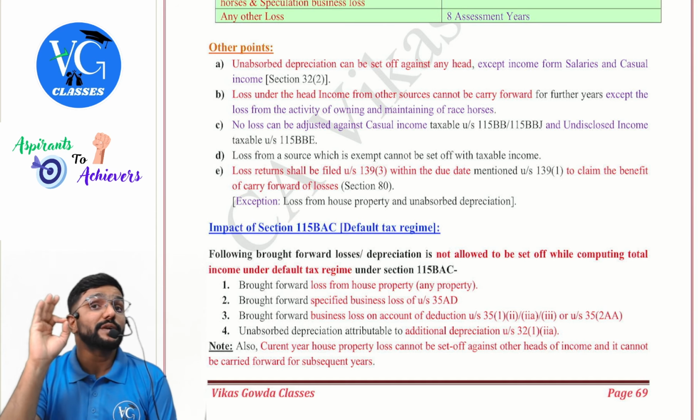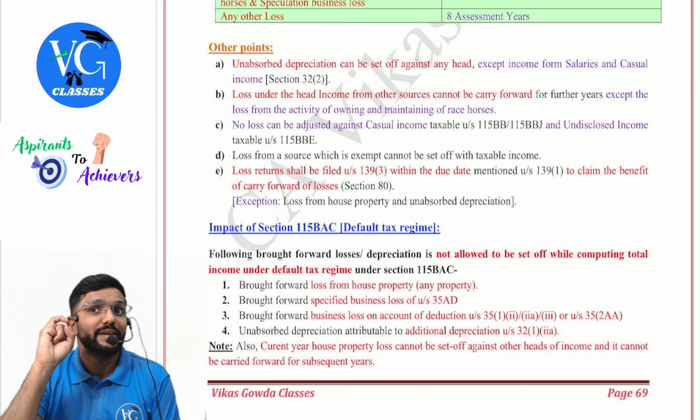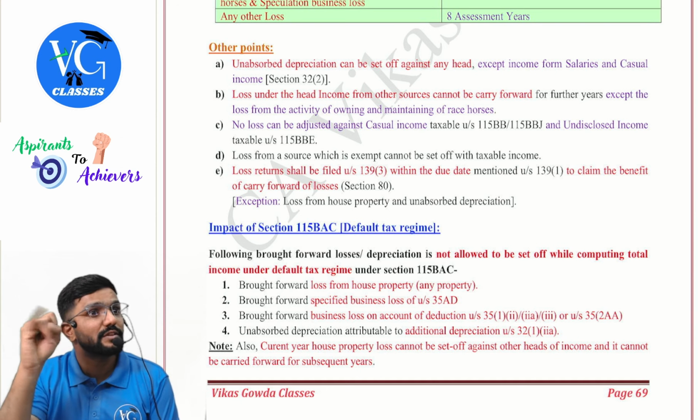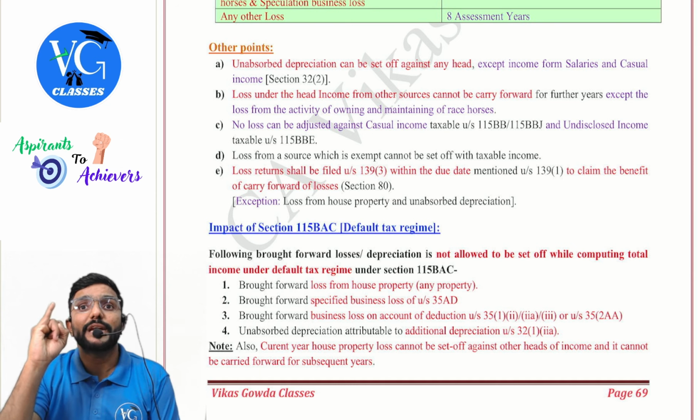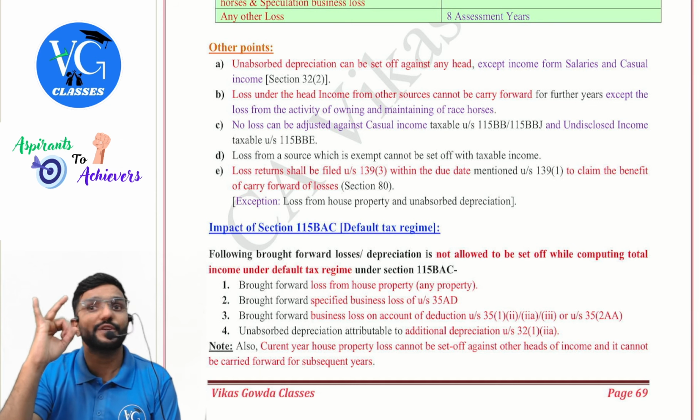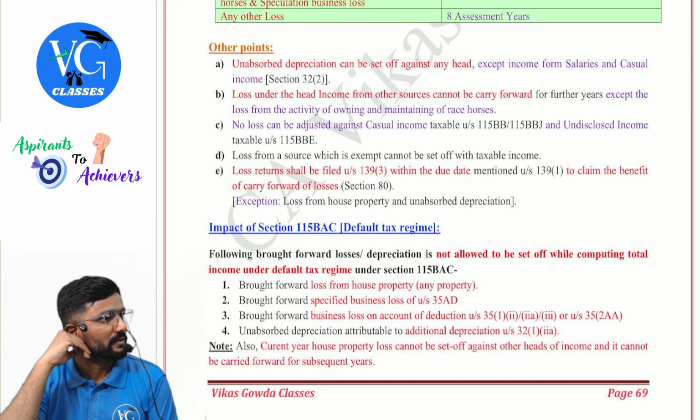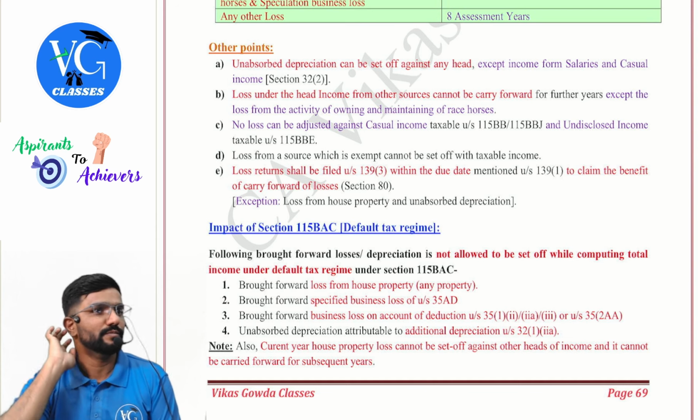Sir, what about capital gains income? What about capital gains special income? Can I claim any expenditure? Yes, 3 expenditures are allowed. What are those? Expenses on transfer, cost of acquisition, cost of improvement are allowed. Can I claim Chapter 6A deduction? No.